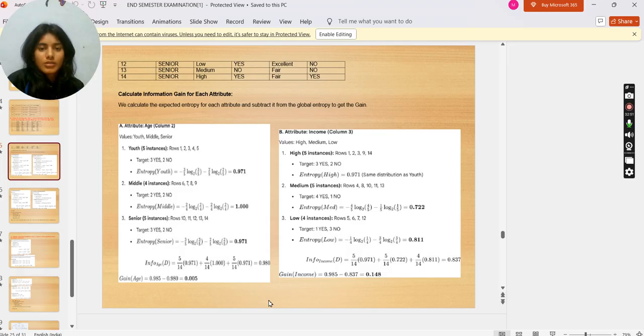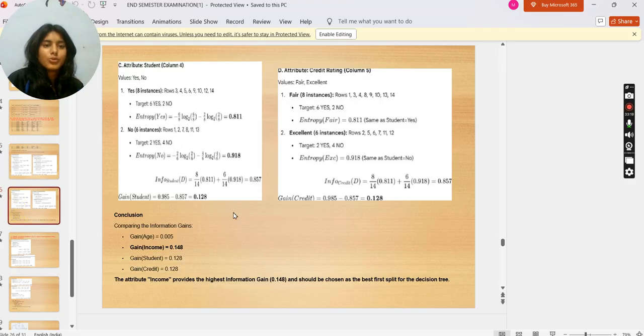Attribute income, column 3, values high, medium, low. High, 5 instances. Target 3 yes, 2 no. Entropy is 0.971, same distribution as youth. Medium, 5 instances. Target 4 yes, 1 no. Entropy is 0.722. Low, 4 instances. Target 1 yes, 3 no. Entropy is 0.811. We have gain of income equal to 0.148.